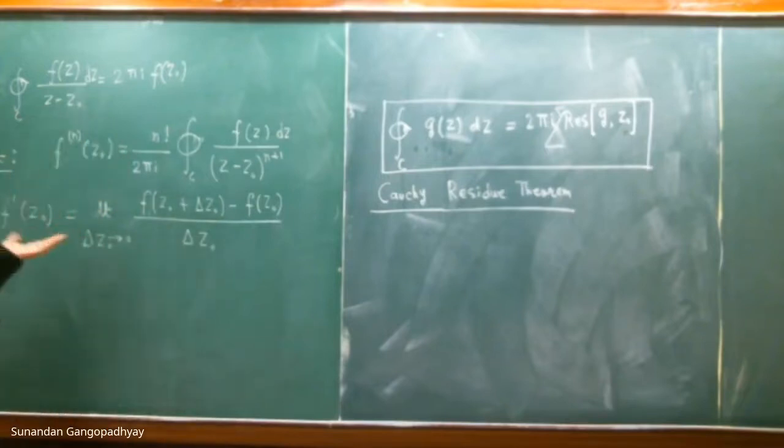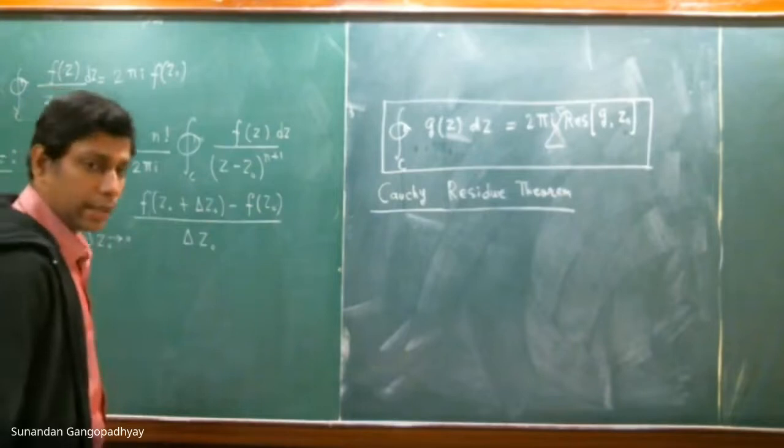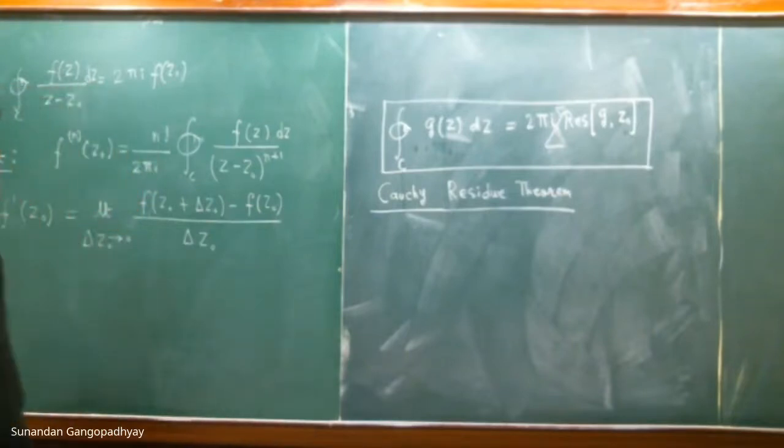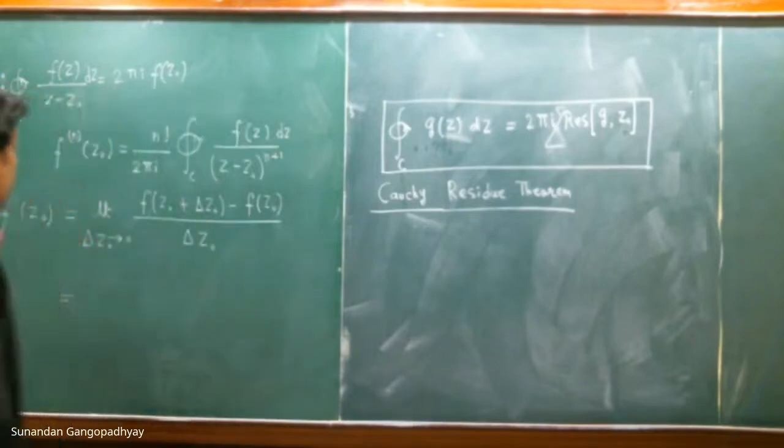This is the standard definition of the derivative of a function evaluated at the point z naught. Now, let us apply this theorem, the theorem that we have already proved a couple of classes back.